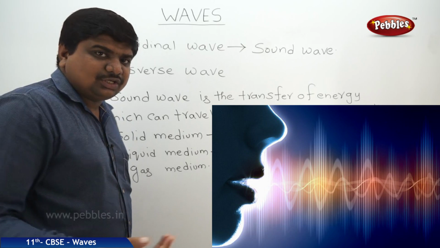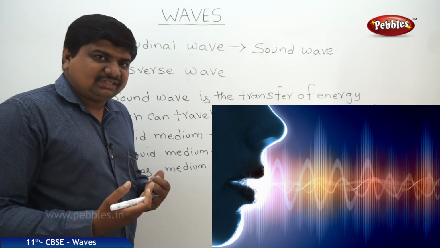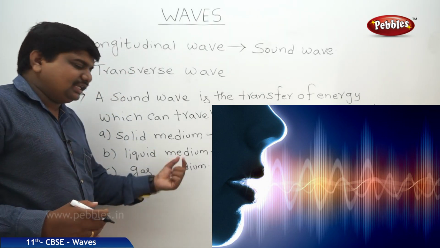A sugar solution is also a liquid. Salt solution is also a liquid. But based on the concentration of the liquid, nothing but the density, there is a possibility for change in the velocity through that given medium.